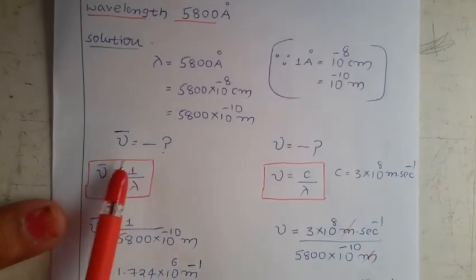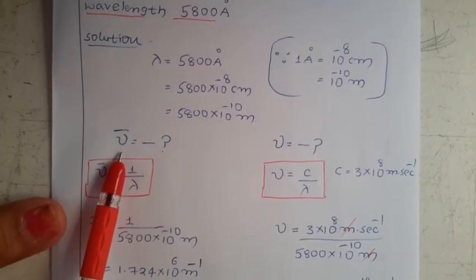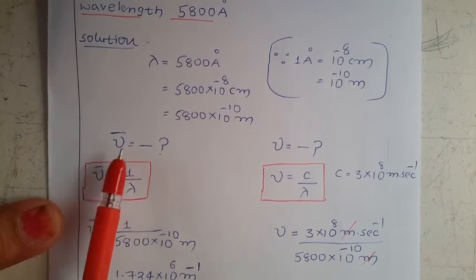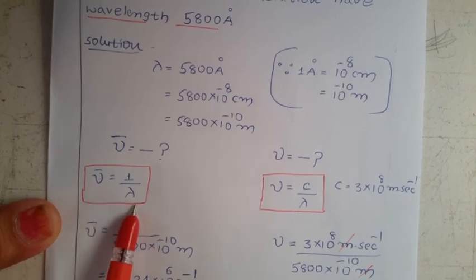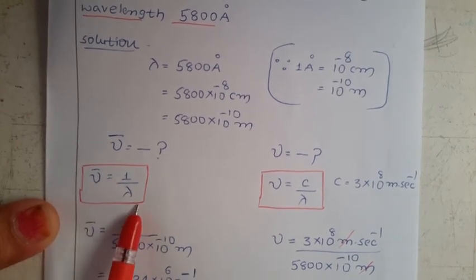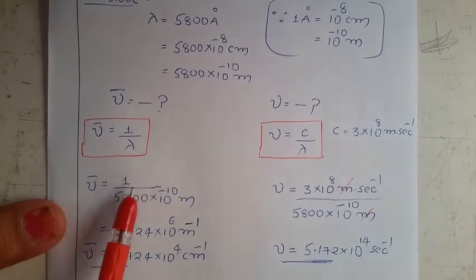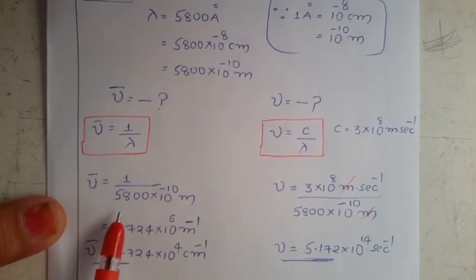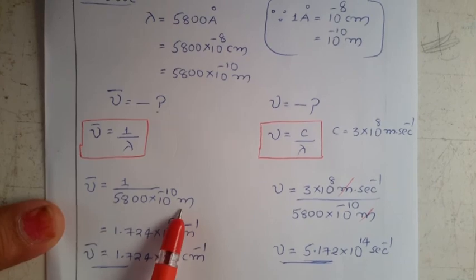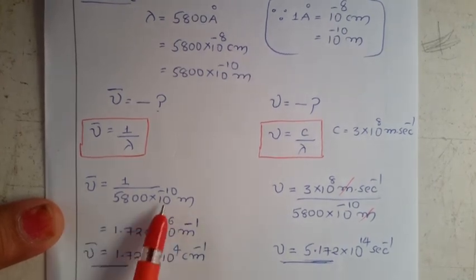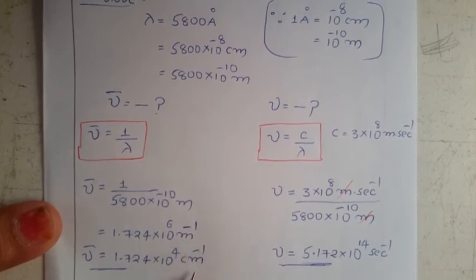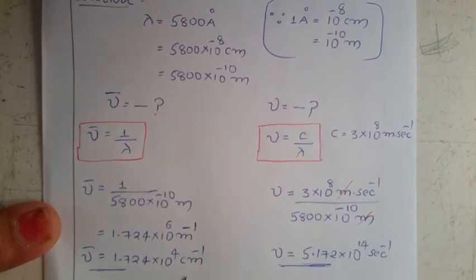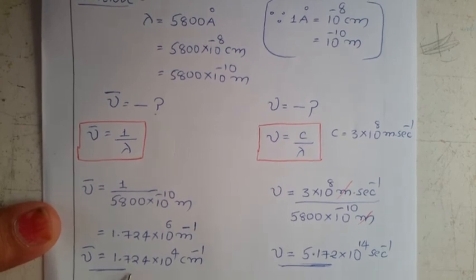First, to calculate the wave number. What is the relation between wave number and lambda? We discussed already that wave number is the inverse of lambda. So mu bar equals 1 by lambda. Substituting, mu bar equals 1 by 5800 × 10^-10 meters. On simplification we get the unit meter inverse. In centimeters, mu bar equals 1.724 × 10^4 centimeter inverse.